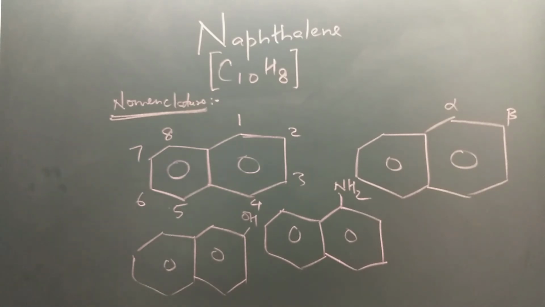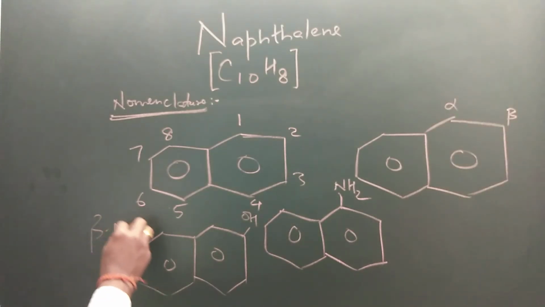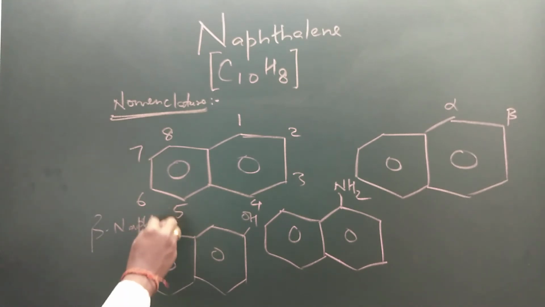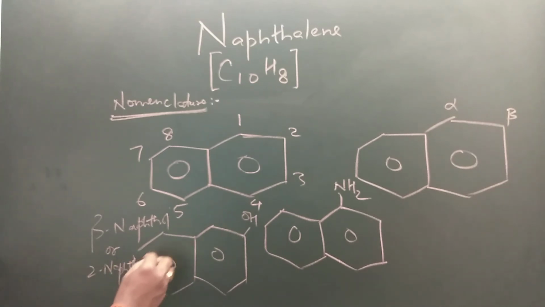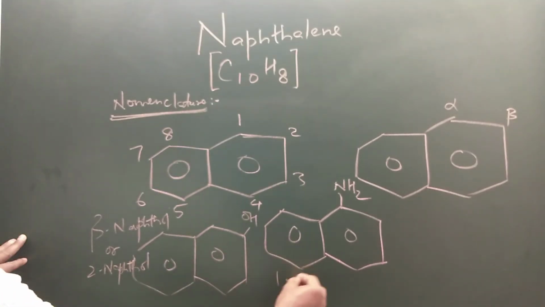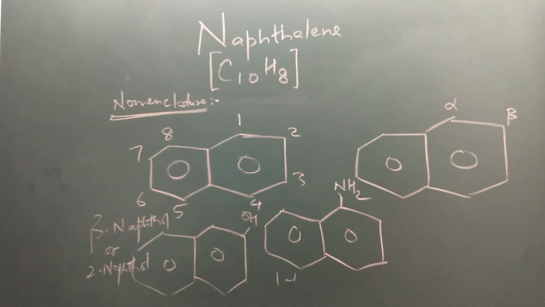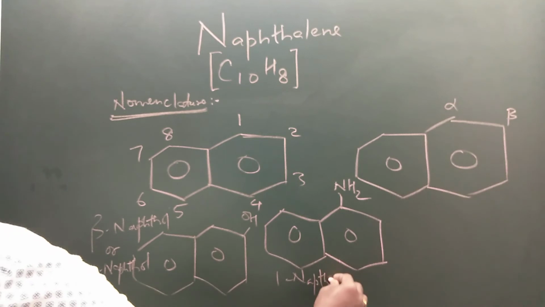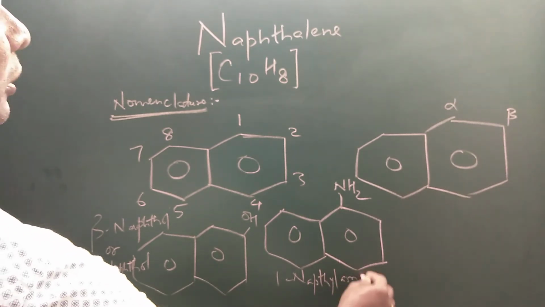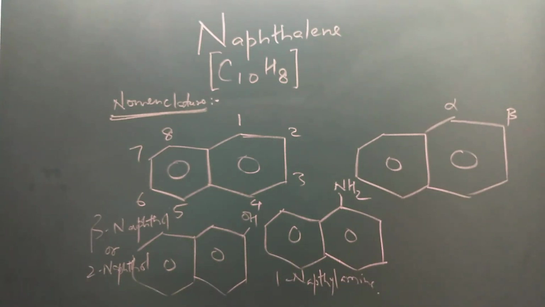So this way we write the nomenclature of naphthalene derivatives.